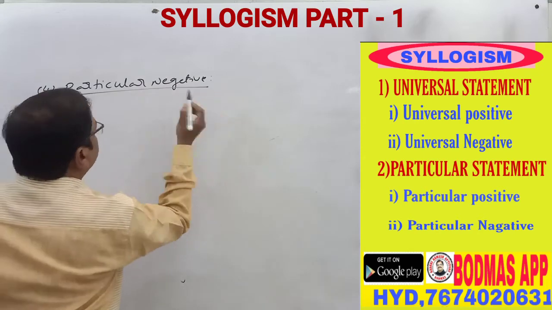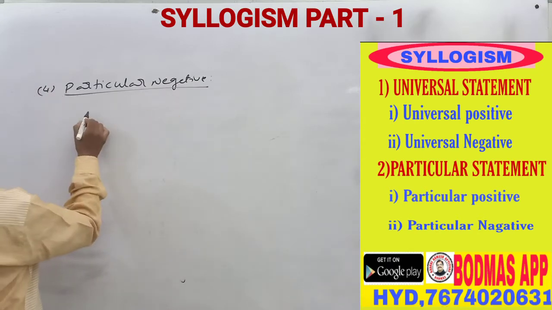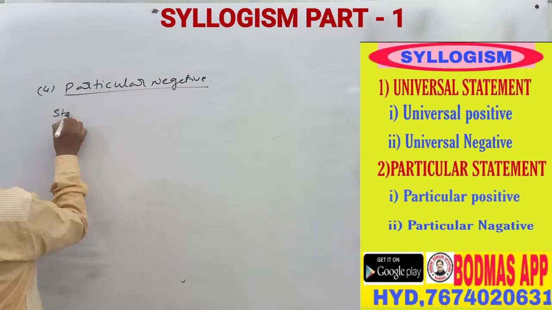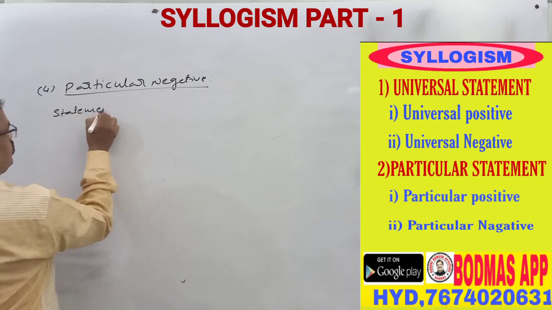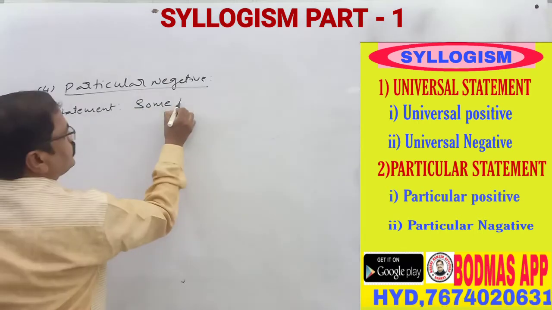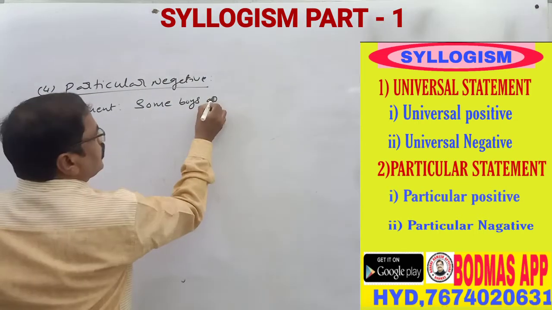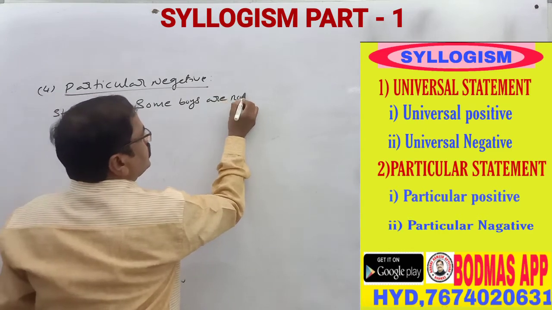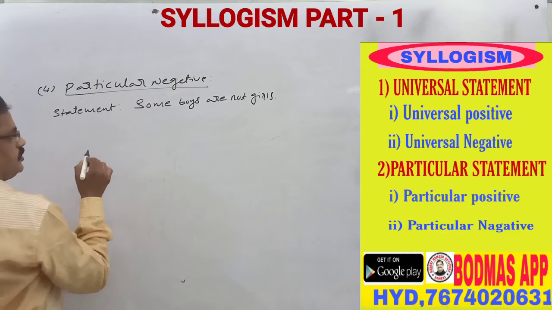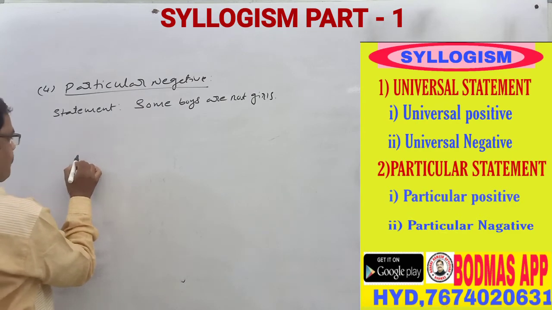From the particular negative, this is the example statement: some boys are not girls. So, conclusions.